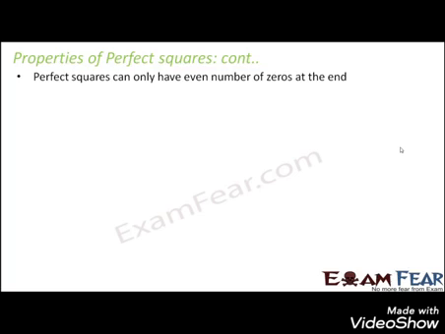Another interesting property: perfect squares can only have an even number of zeros at the end. So now we are talking about numbers with zeros at the end. If we say that a number with zeros at the end is a perfect square, what do I mean by that? I mean that number is a product of two same numbers.